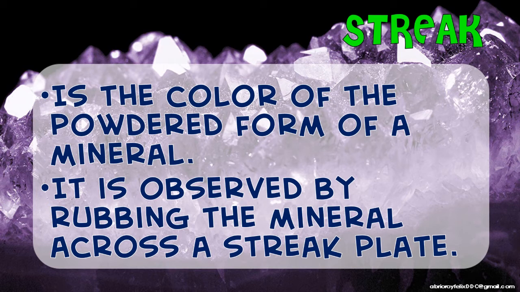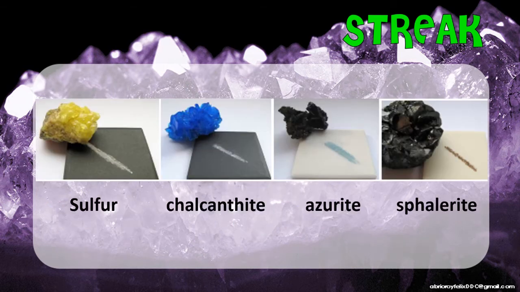These are the different examples of your minerals na ginamitan po natin ng streak plate, wherein ni-rub natin siya sa streak plate para ma-identify ano ang color ng kanyang powdered form. Example, your sulfur, as you can see, medyo yellowish siya, consistent po. Your chalcanthite naman po, the color is blue ng inyong mineral, but pag nirub siya sa streak plate, iba naman ang color niya. Lalo na po sa azurite natin.